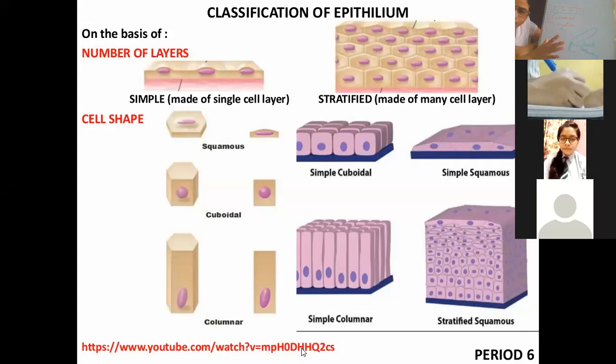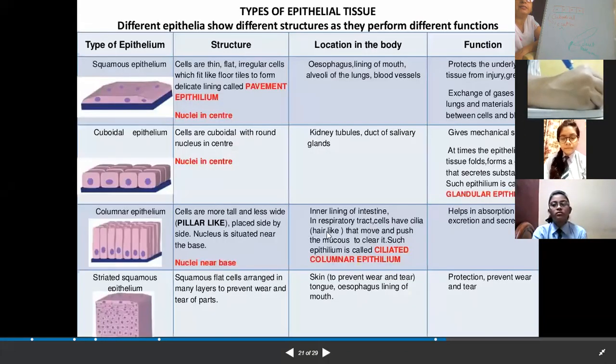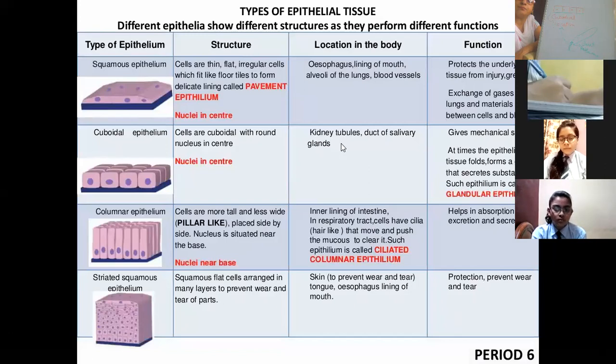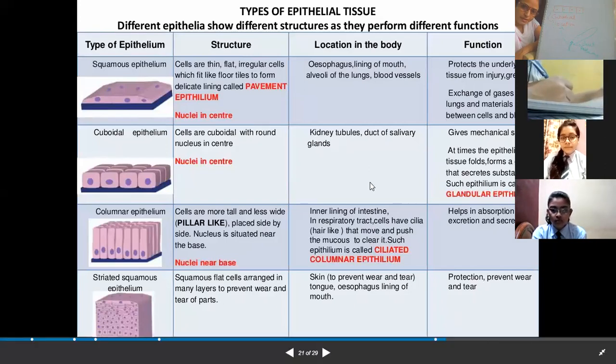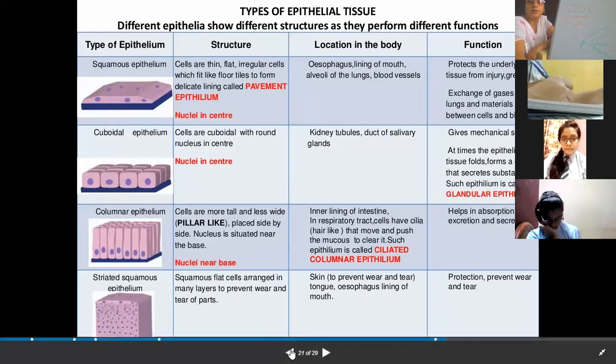Function: here, in the thyroid gland, it secretes TSH. It is also present in the kidney tubes, where it helps in secretion.